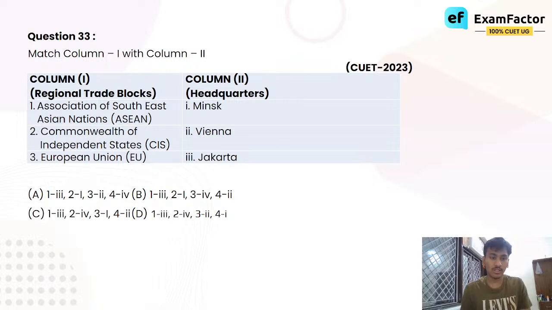Associations of Southeast Asian nations, ASEAN. Commonwealth of Independent States, CIS. यूरोपियन यूनियन, EU। बताओ।